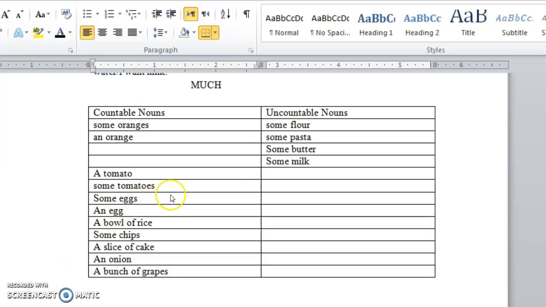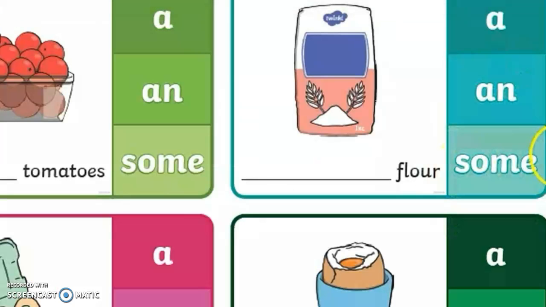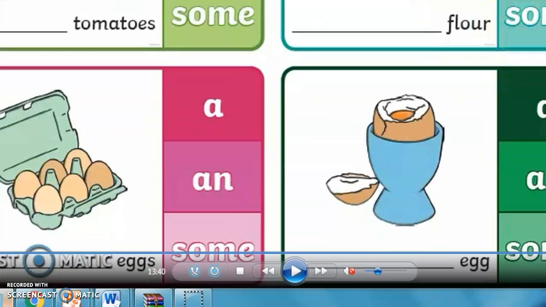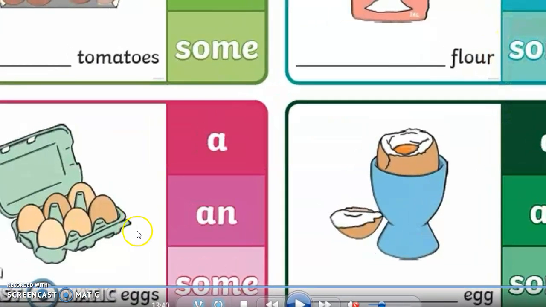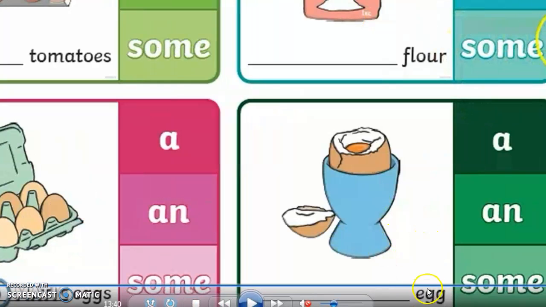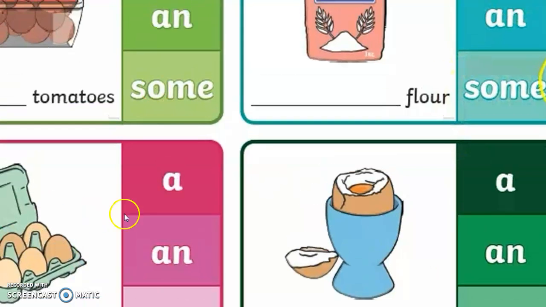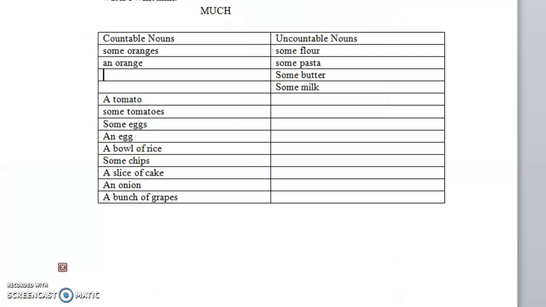So we write them in the table, some tomatoes and some flour. Then we have eggs. If it's plural, some eggs. If it's singular, an egg because we have a vowel letter. And it's countable because we can count the eggs. So we go back to the table, and we write some eggs and an egg.